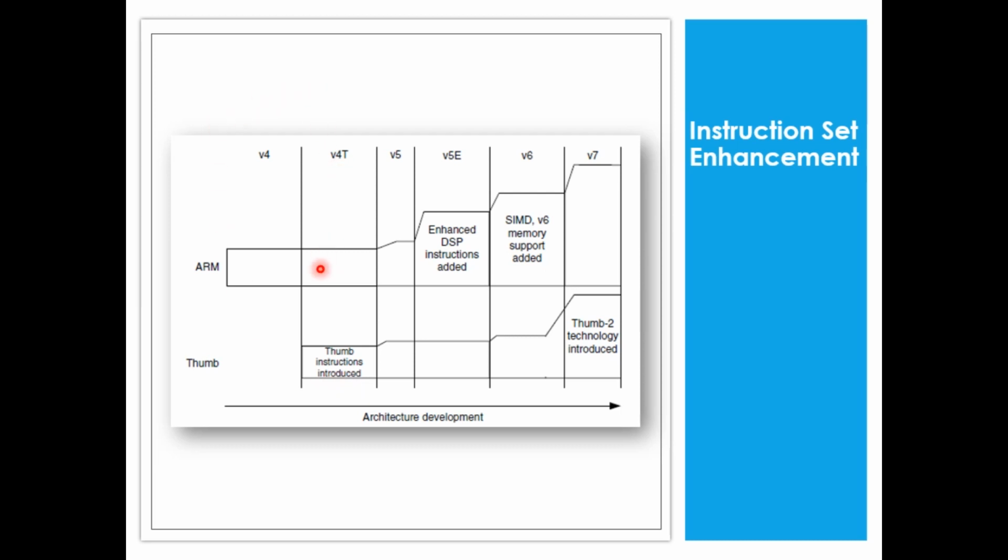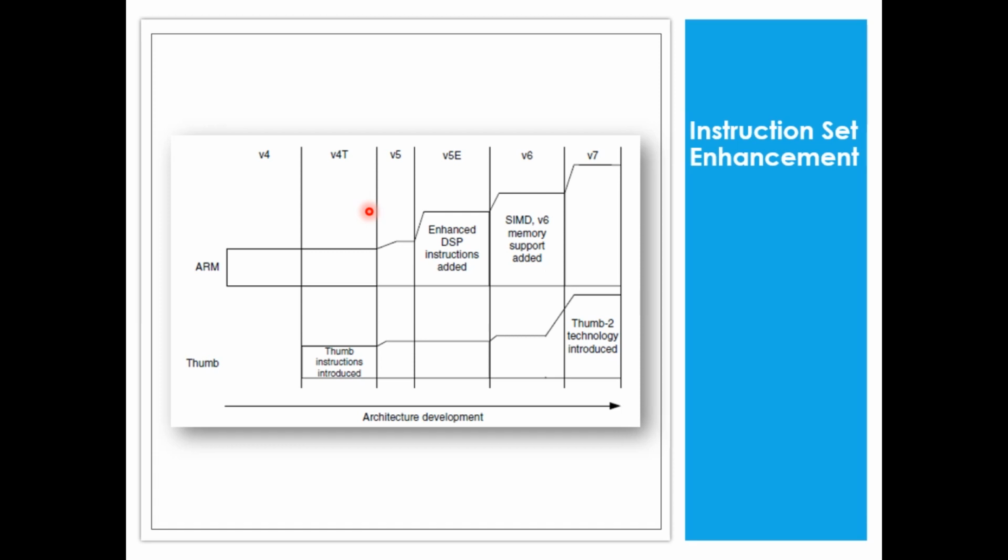Version 4 was supporting only 32-bit instruction sets. Now V4T will support both 32-bit and 16-bit. So the idea is during program execution, the processor can be dynamically switched between the ARM state and thumb state.